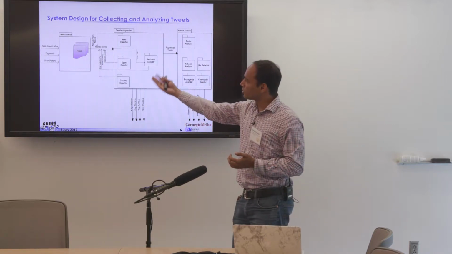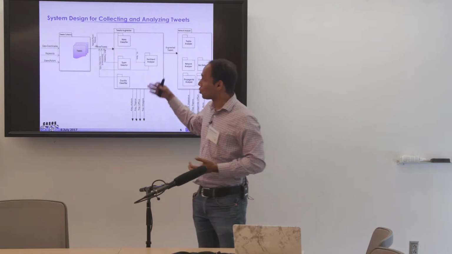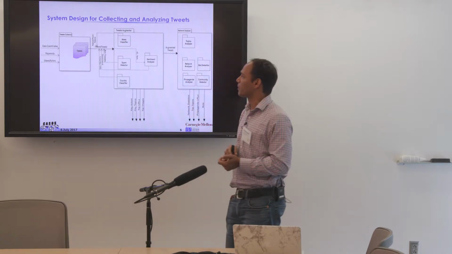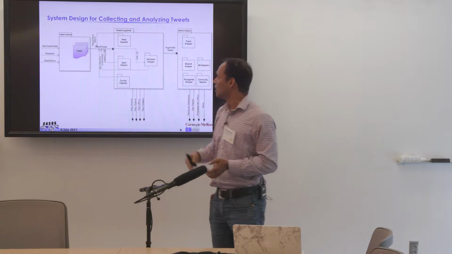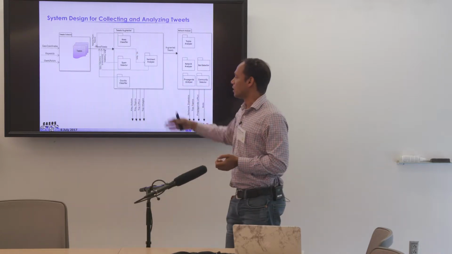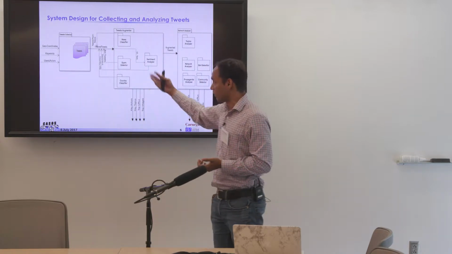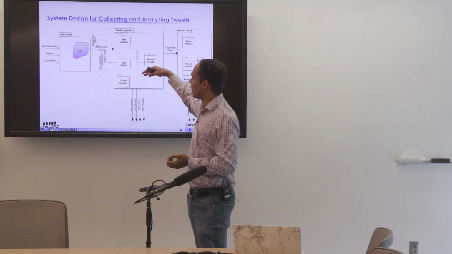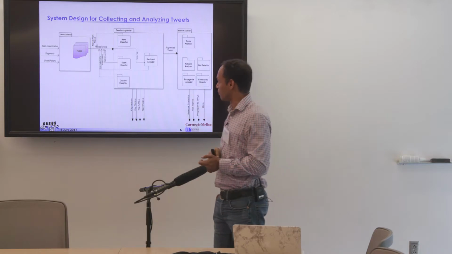Once we collect the tweets data, we use another component called the tweets augmenter, and that augmenter has several different subcomponents which add additional information to the tweets that we have collected. For example, we have a news classifier, we have a spam detector, we can add information about where the tweet was located, so basically where it's originating. We can also add some sentiment information, and using these we augment the original tweets with this additional information.